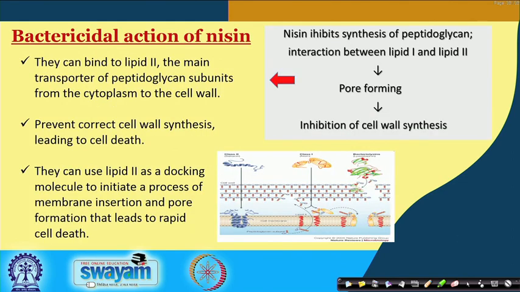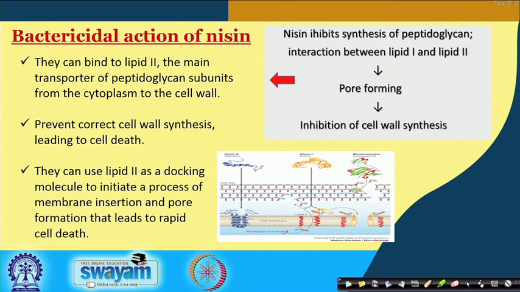The bactericidal action of nisin, let us see. Nisin inhibits synthesis of peptidoglycans and also interacts between lipid 1 and lipid 2. This inhibition of peptidoglycan synthesis, as well as its interaction with lipid 1 and lipid 2, may result in pore formation, which finally results in the inhibition of cell wall synthesis.